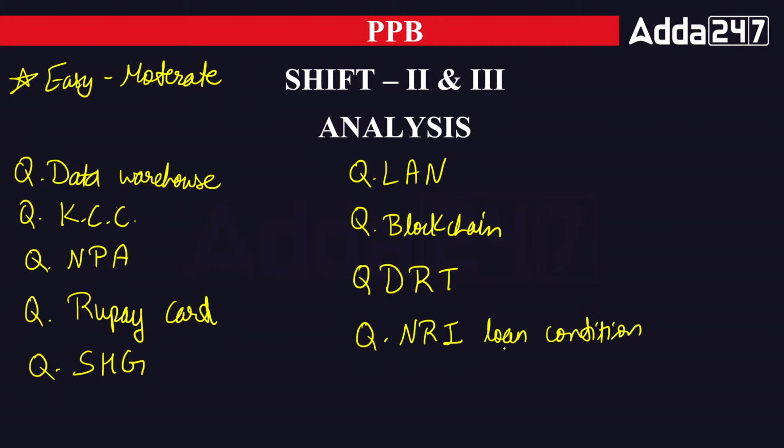So NRI is simply non-resident Indians who are living more than 182 days outside the country. And the PSL question was asked, priority sector lending. One target from the priority sector lending was asked. PSL is simply a type of sectors which requires the development or improvement. Those sectors, according to RBI and Government of India, which need improvement and development, have been defined as the priority sector.